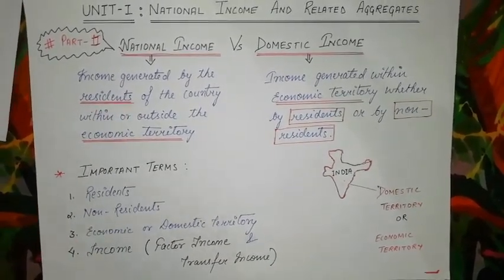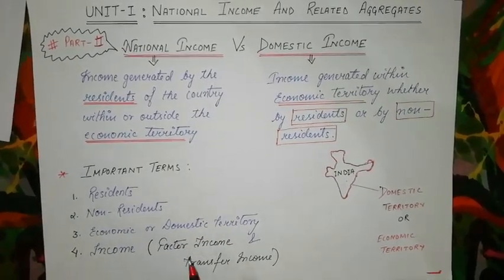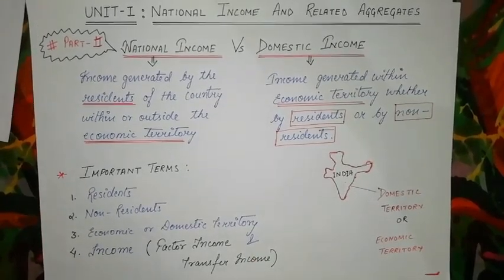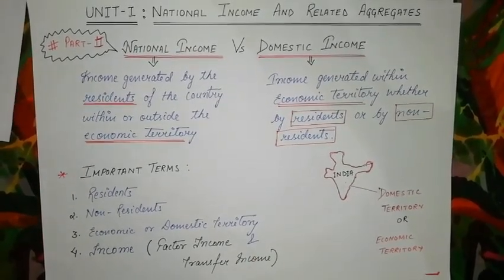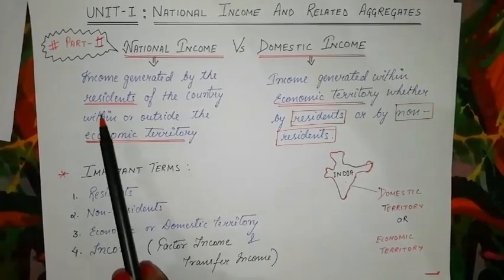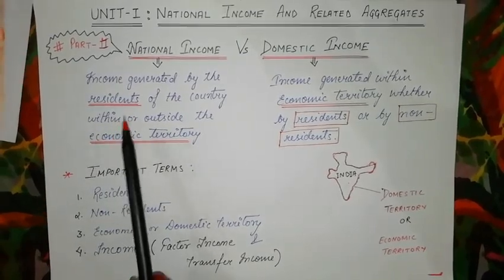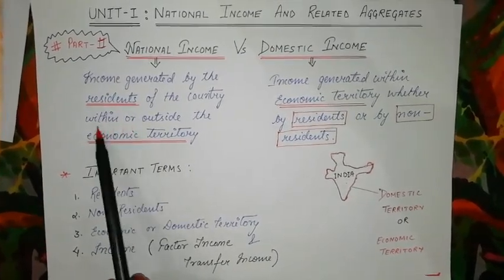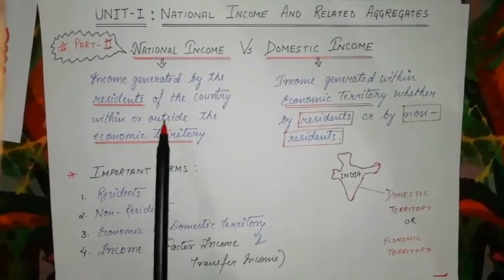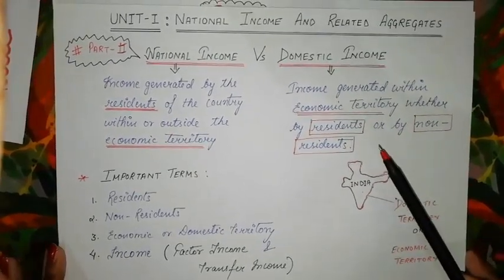Now we have seen what residents are: the one who stayed in a particular country for 1 year or more than 1 year. Then you can term that particular person as the Indian or the resident of that country. So if any resident is generating income, whether inside the country or outside the country, that will be termed as national income. Okay, let's see what is domestic income now.